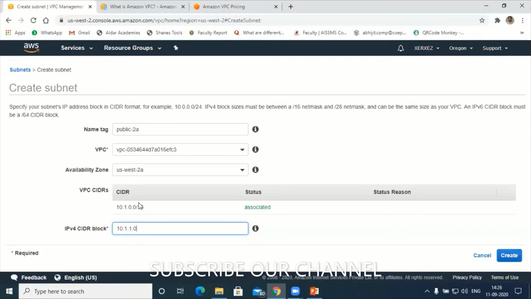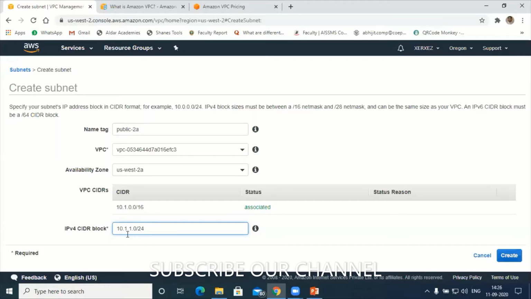Next I will add /24. That means as far as this server called public 2A is concerned, inside the server I can connect up to 256 computers. Hope you are clear. /24 means a maximum of 256 systems I can connect. More than that is not possible. Understood?